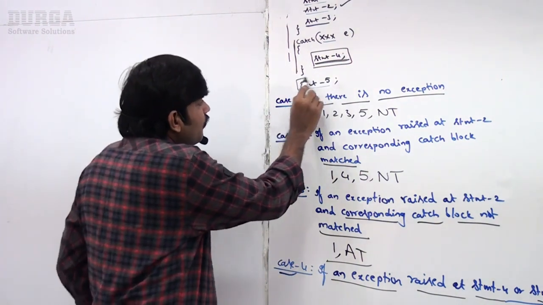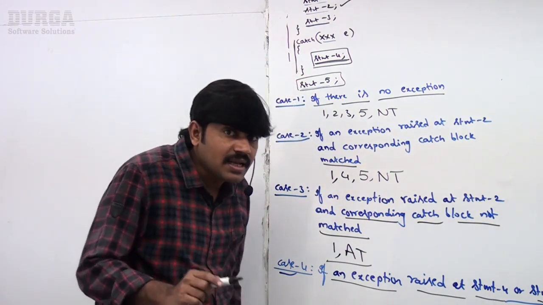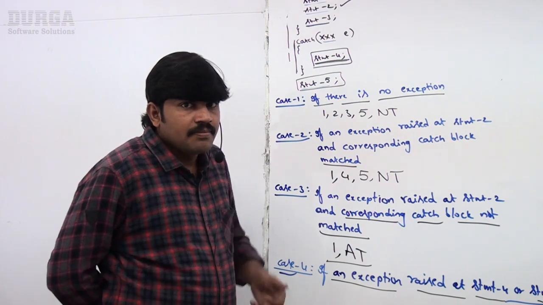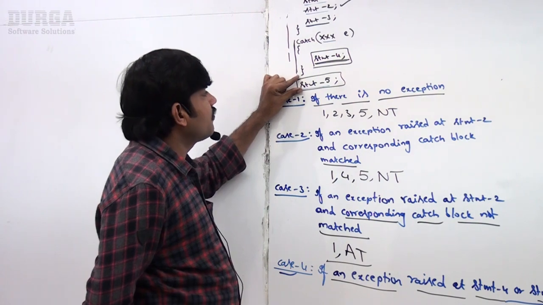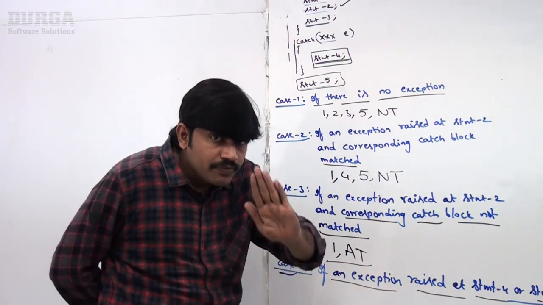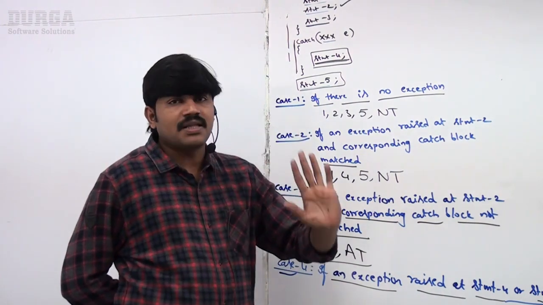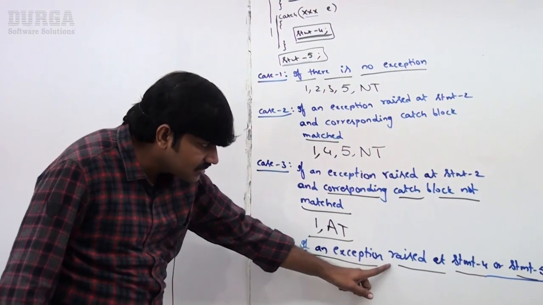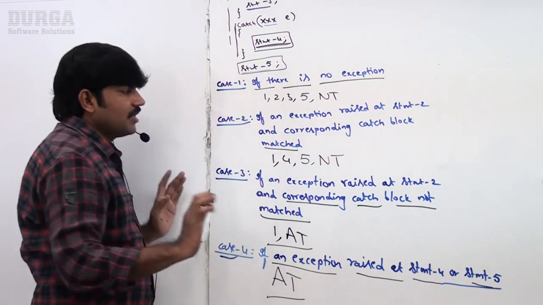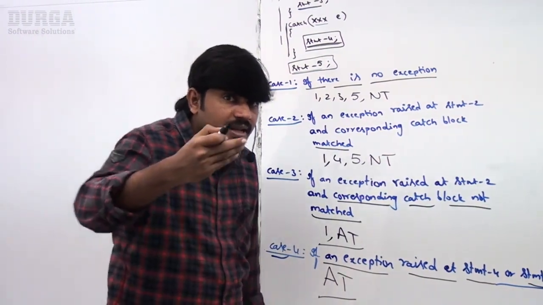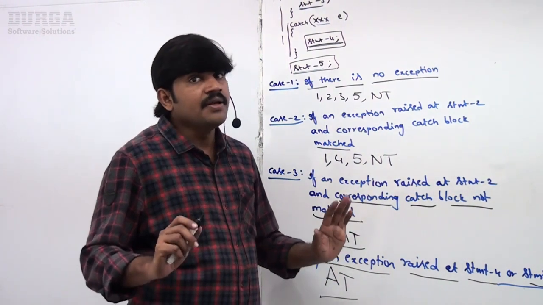Can you please tell, if an exception is raised at statement 5, is it normal termination or abnormal termination? Please confirm. Abnormal, because it is not part of the try block. If any statement raising an exception is not a part of the try block, it is always abnormal termination. That's why if an exception is raised at statement 4 or statement 5, it is always abnormal termination. You should be aware. Even in the next classes I will use this concept, so you have to be clearly aware, right?